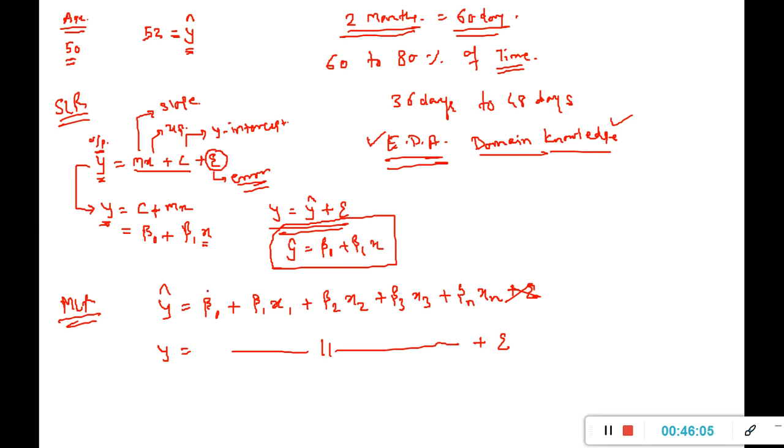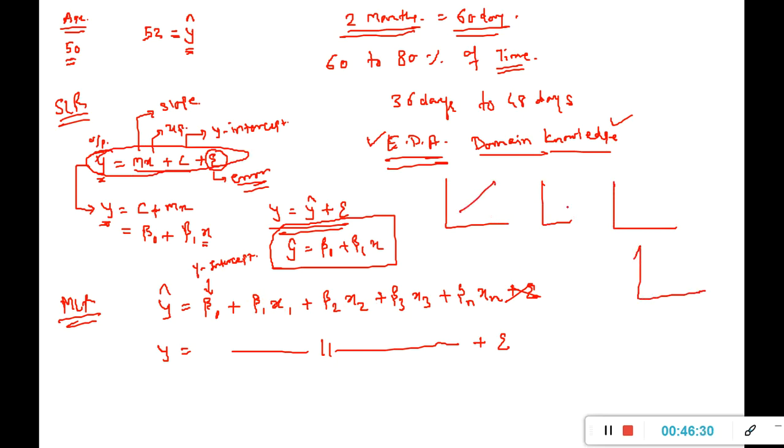Now here we have to understand that beta naught is going to be my y-intercept, which is constant. And if we are talking about the equation of a line, then these are nothing but m1, m2, m3, m4. So when I plot these, I will get slopes like this. These values will be given to me by the model.